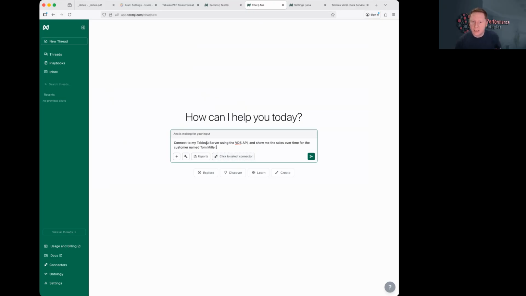Before I click send, let me talk through a little bit of what this is going to do. So Anna is capable of creating and executing Python code, as well as directly connecting to certain databases and BI tools. What we're doing here is just allowing Anna to use the VDS API through its Python code. So it will actually have to write Python to connect. It does have the ability to do web search. It does have the ability to create interactive dashboards,